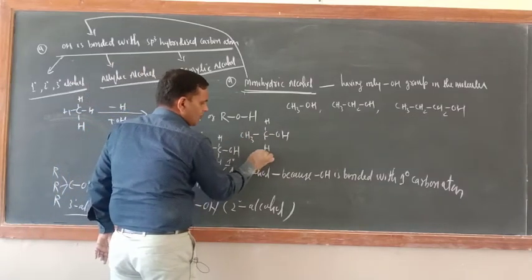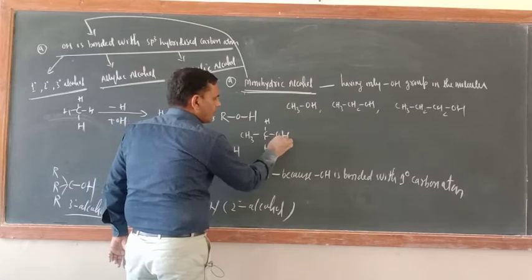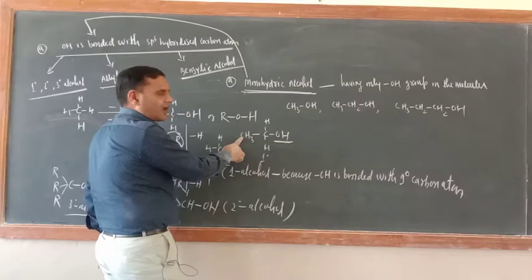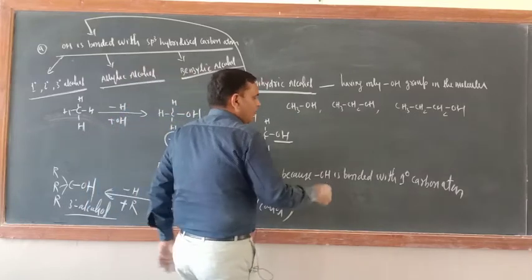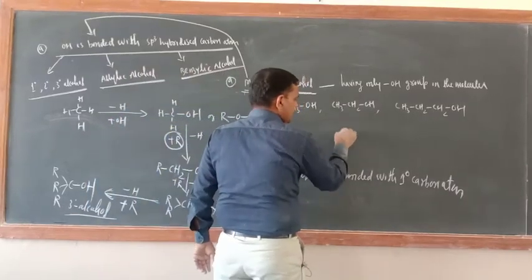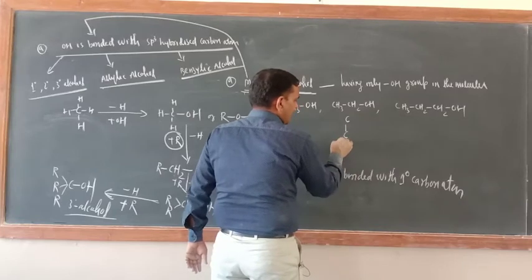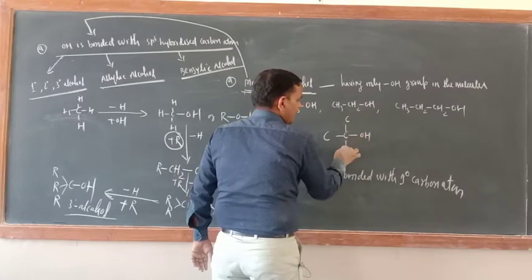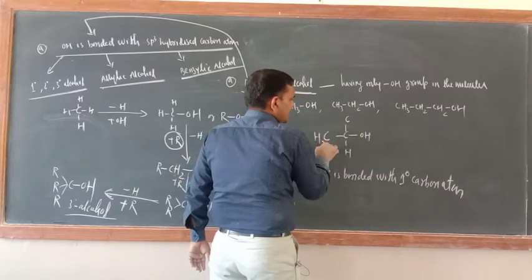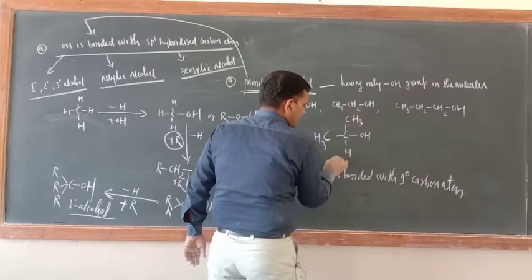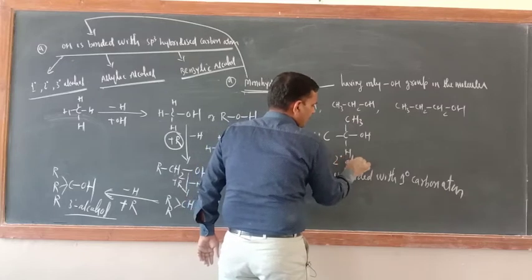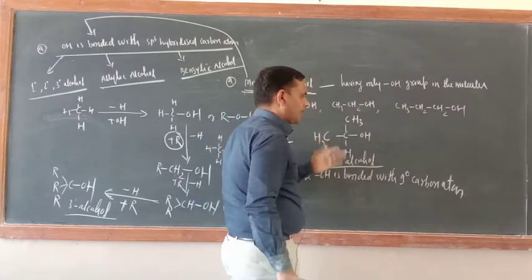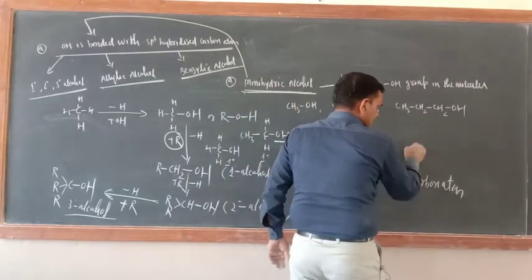This is also 1 degree alcohol only because OH is bonded with this carbon atom which is in turn bonded with one more carbon atom. What about 2 degree? Just see. This is C and this is C. Now this carbon atom is 2 degree, OH and put here H. Here CH3, here CH3. This is 2 degree alcohol, isopropyl alcohol.